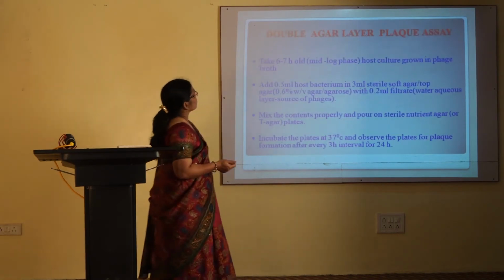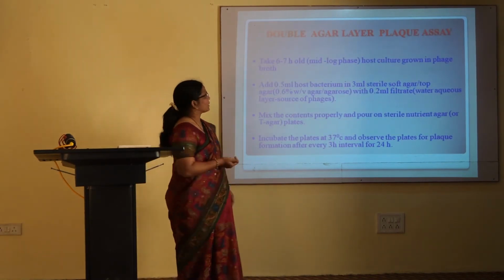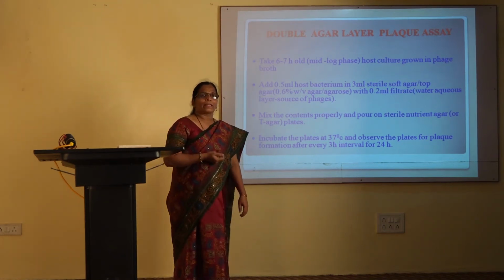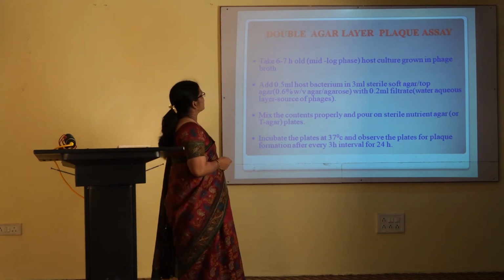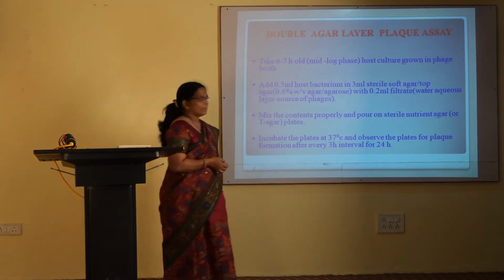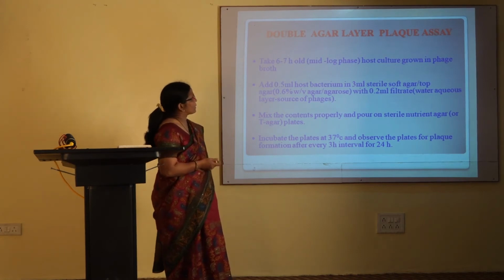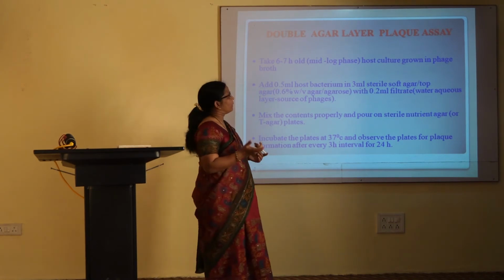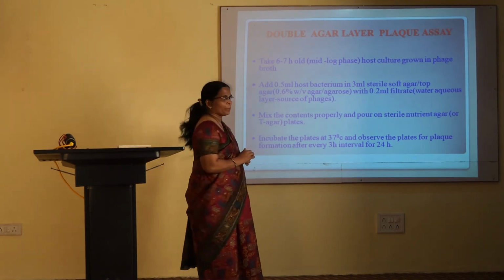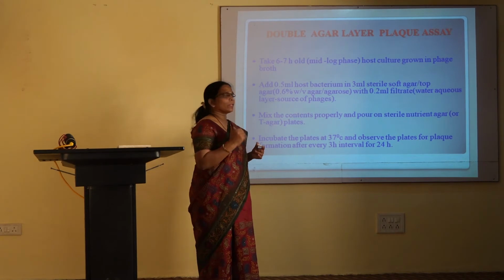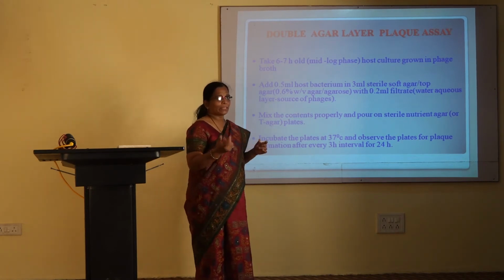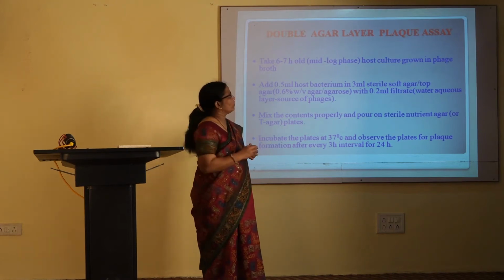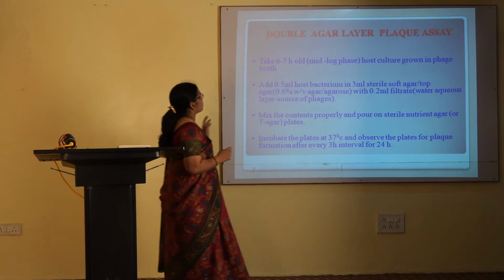So what is the double agar layer plaque assay technique? It's an easy technique, described in 1949 by Adams. In this, we have to take a mid-log phase culture of the host, which has to be grown in a specific medium known as phage broth medium. It is similar to nutrient broth, but the only difference is you have to add some metal ions to the normal medium, so that it changes to phage broth medium.